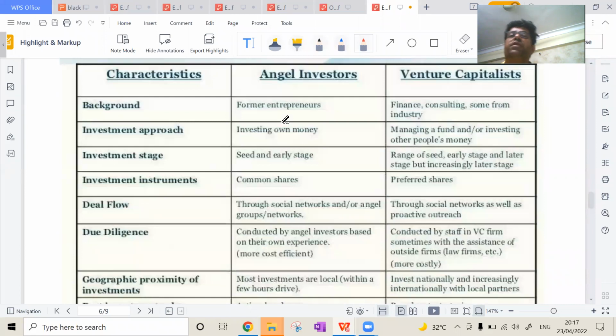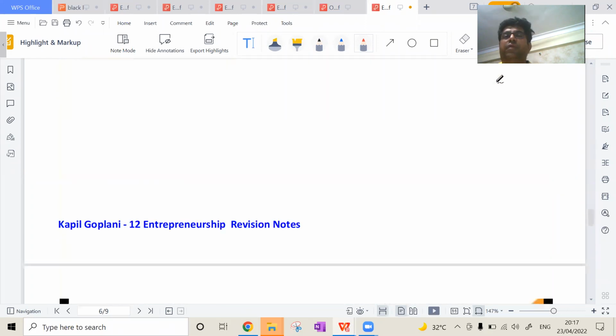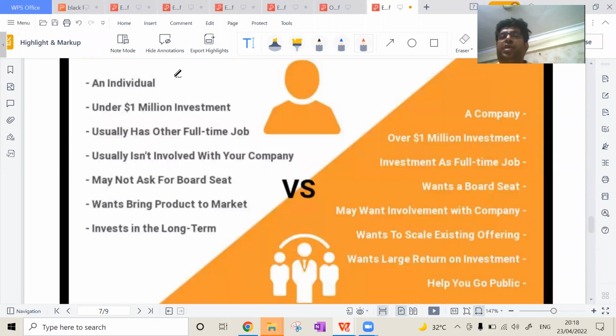Now there is a different point of view. First, an angel investor is a former entrepreneur. A venture capitalist is a firm, a finance consulting firm. Another image is also being given. You can go by that image also. An individual, that is an angel investor. A company, that is venture capital. So again, the investment is around $1 million. It can go above 1 million because it's a company.